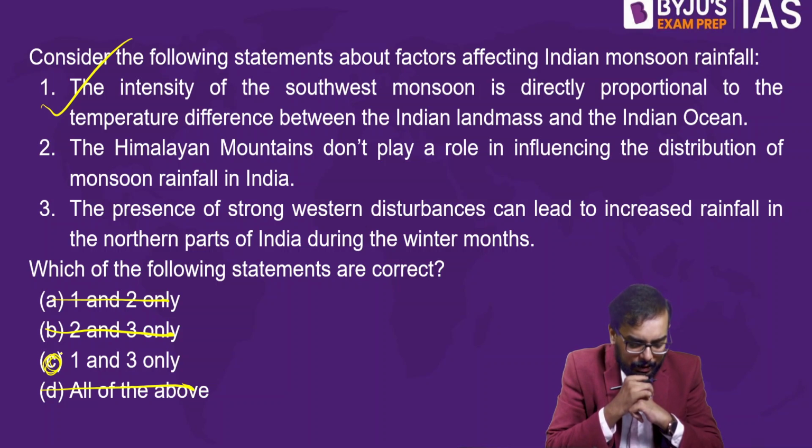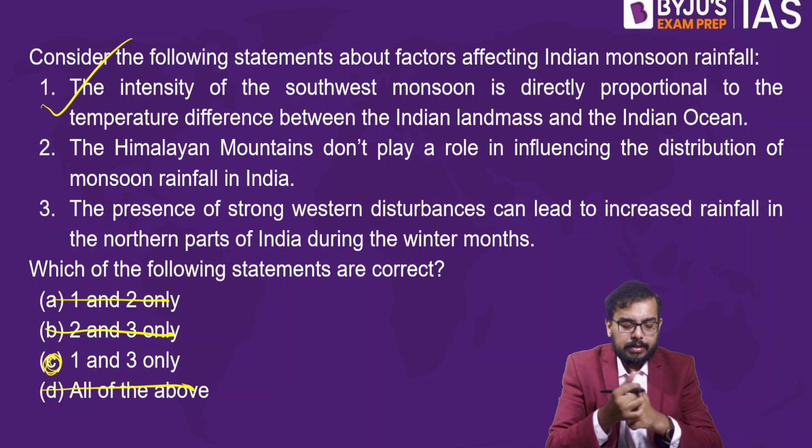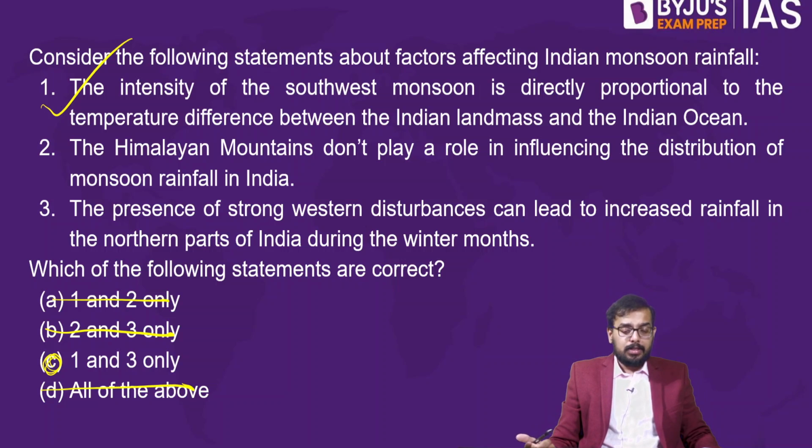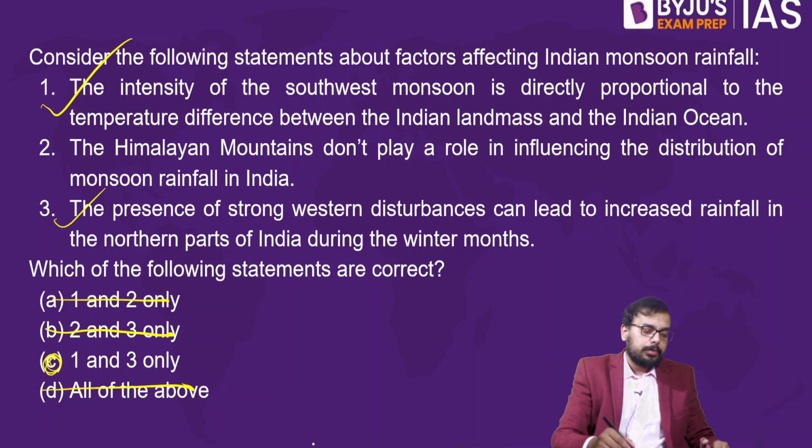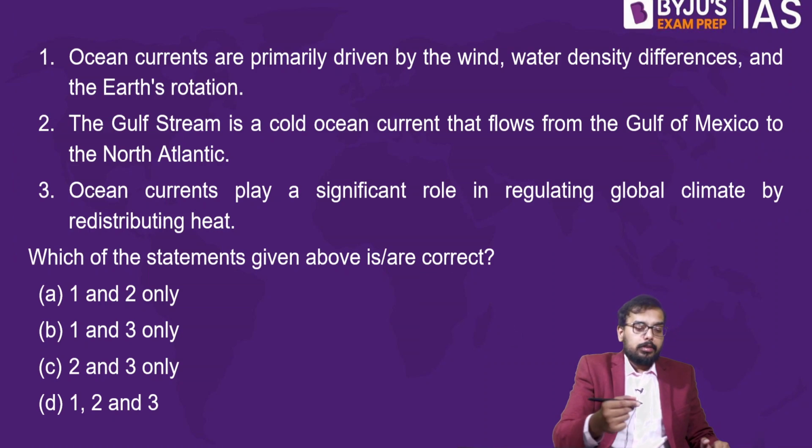Anyways, we'll see the third statement, that the presence of strong western disturbance can lead to increased rainfall in the northern parts of India during winter months. So what do you think? Yesterday we saw a few questions on western disturbance also. Yes, true. That's why western disturbance is known as the wind that brings winter rainfall. So statement 3 is right. So we'll go to the next topic.